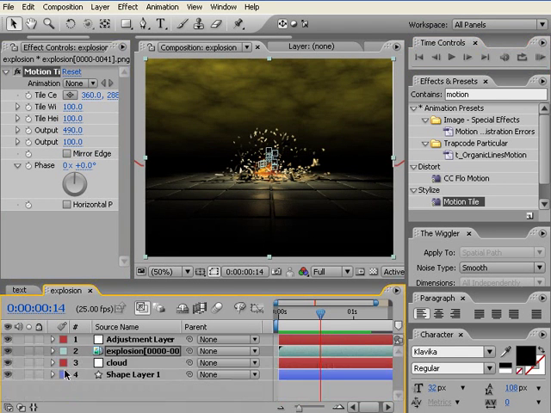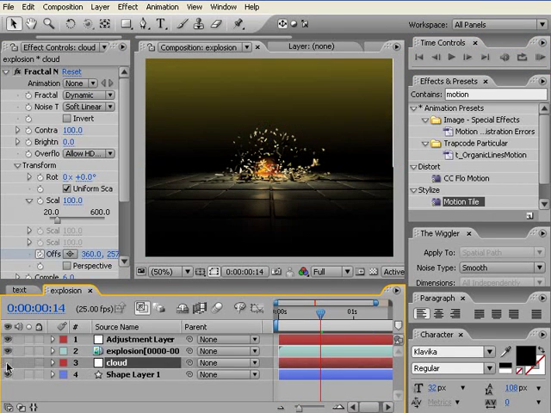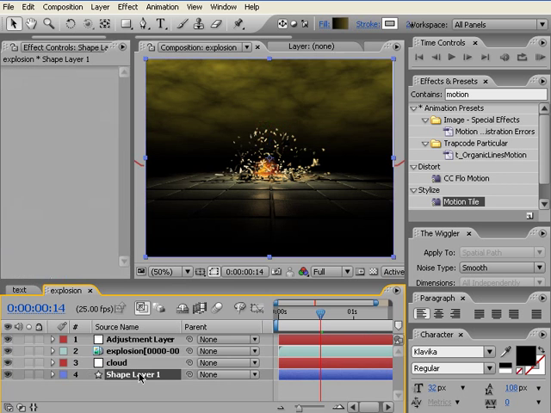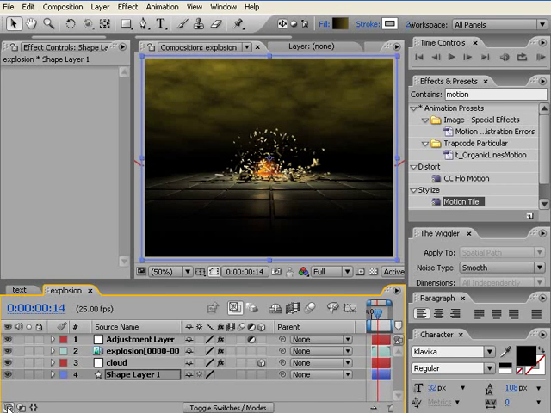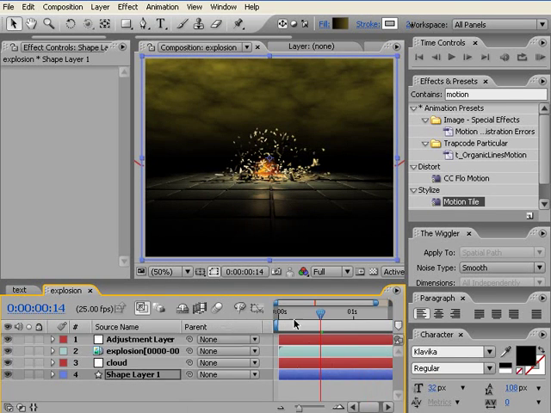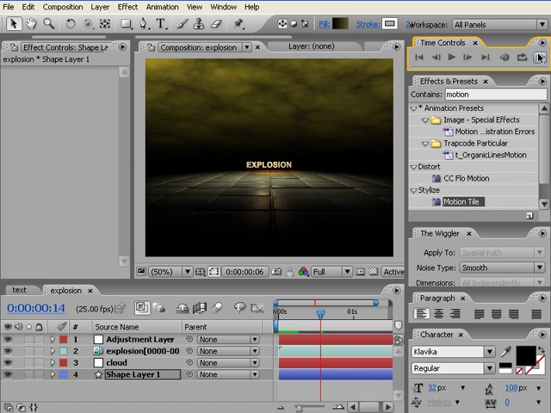You still see this background here, this shape there, I think. You scale it up. Yeah, that's the one. But since you apply a wiggle to it, that's why the whole thing moves, which is why you get these funny edges, which you can fix with motion tile, or scale it up simply.